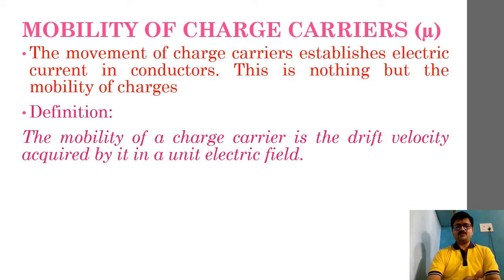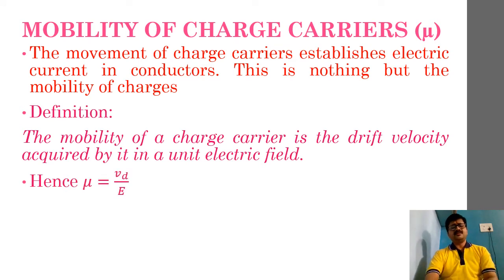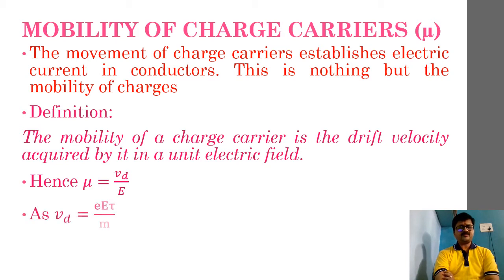So what is mobility of charge carrier? It is the drift velocity acquired by the charge carrier in a unit electric field, or in a very simple way, is it not drift velocity per unit electric field? Correct. So we can comfortably write it as mu is equal to Vd by E. Also remember that drift velocity is given by small e capital E tau by m.